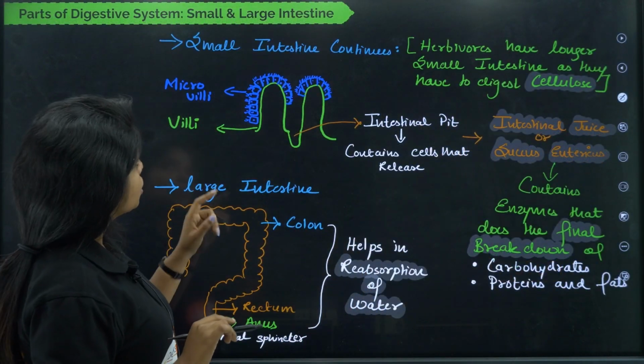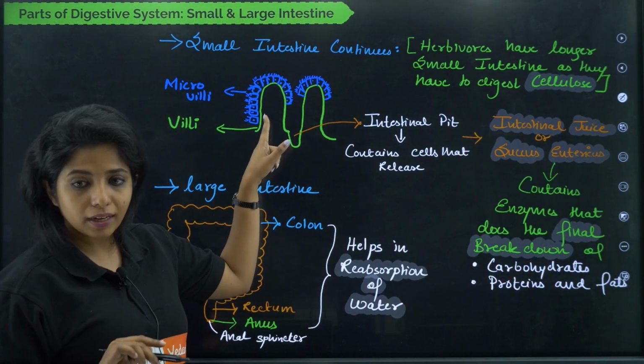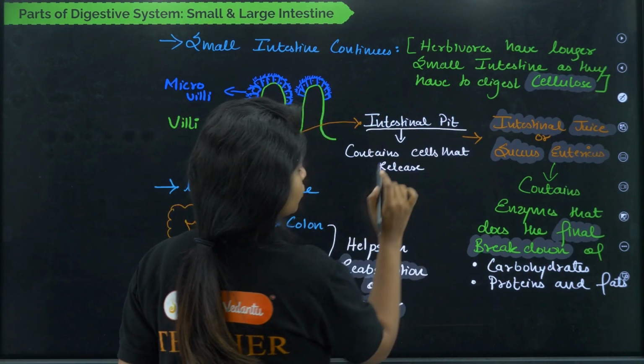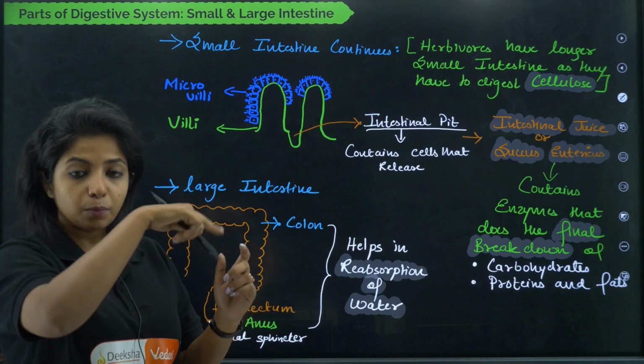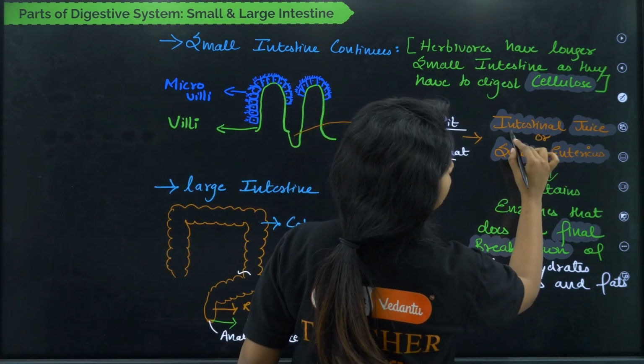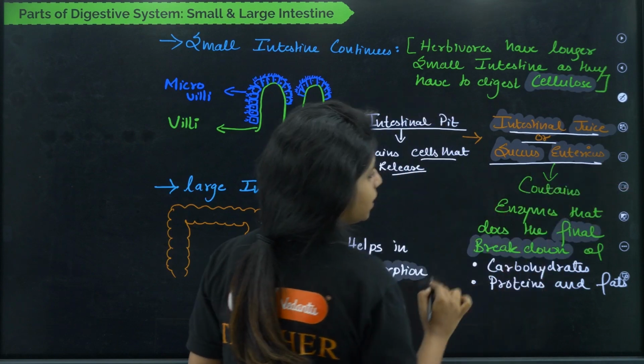I think I have a diagram over here. Okay, so basically, if you see, this is the villi, this is another villi. In between this, there's a space which is known as intestinal pit. Just like how you were having gastric pit, in between the villi also you have certain pits which contain enzymes that release the intestinal juice or succus entericus.